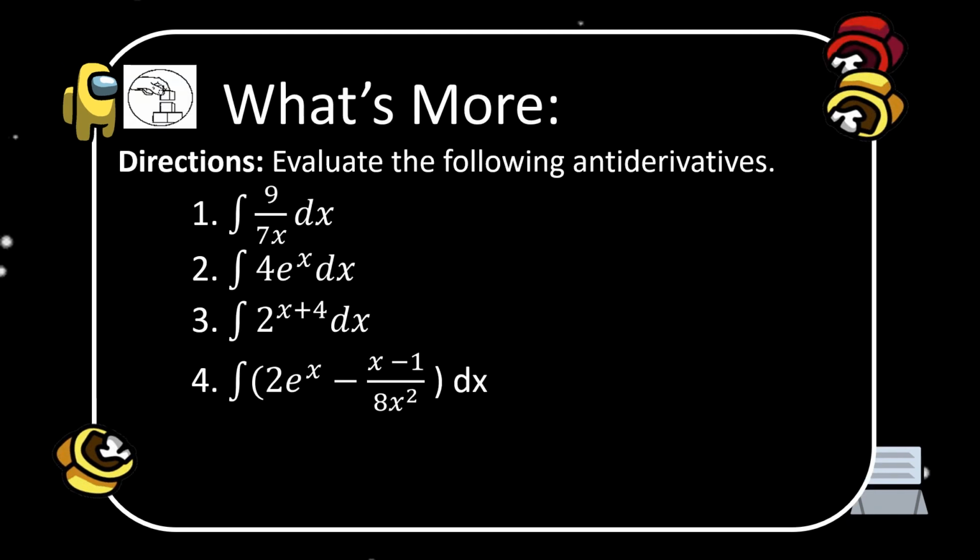Okay, so what's more? We are going to evaluate the following antiderivatives. Number 1, the integral of 9 over 7x dx. Number 2, the integral of 4e to the power of x dx. Number 3, the integral of 2 to the power of x plus 4 dx. And number 4, the integral of 2e to the power of x minus 1 over 8x squared dx. You are going to solve that one. Okay, that is your exercises.